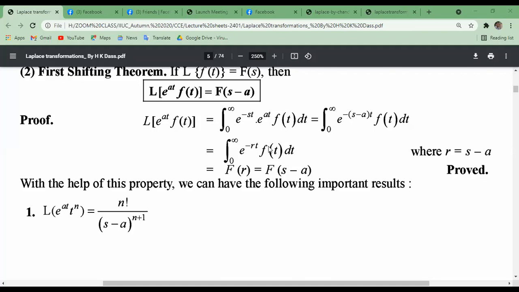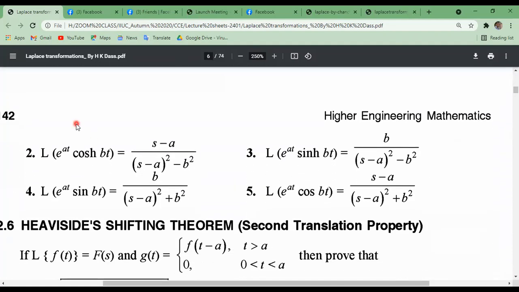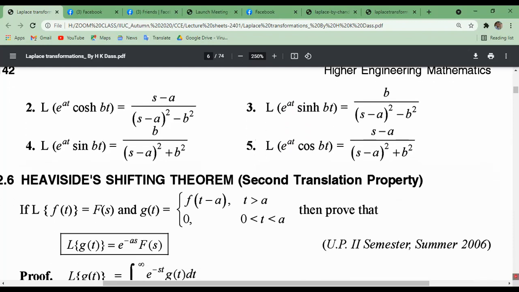So using this shifting property, we can derive different results like this. The Laplace transformation of e^(at) t^n can be written as n factorial divided by (s minus a) to the power n plus 1. Similarly, the Laplace transformation of e^(at) cosh(bt) equals this, and the Laplace transformation of e^(at) sinh(bt) equals this one. Actually, we proved these in our previous lecture using the basic functions of Laplace transformation. We found different Laplace transformations for some basic functions.